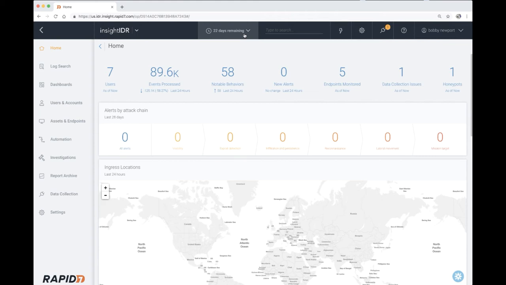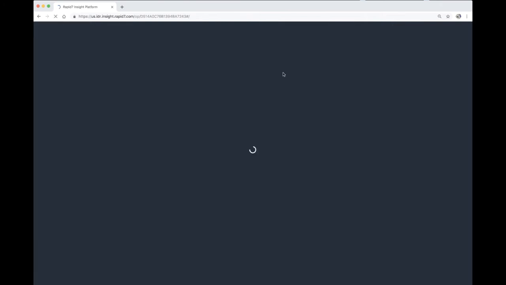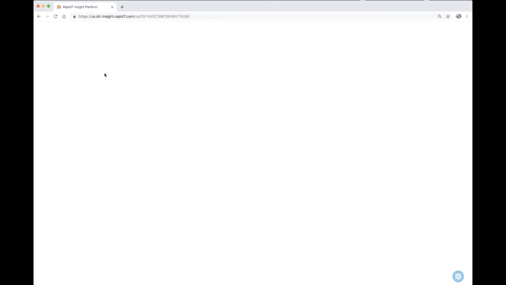Now, in this exercise, the first alerts we see are from reconnaissance, which could be a sign of network enumeration or something along those lines. So let's take a deeper look and see what IDR has for us.